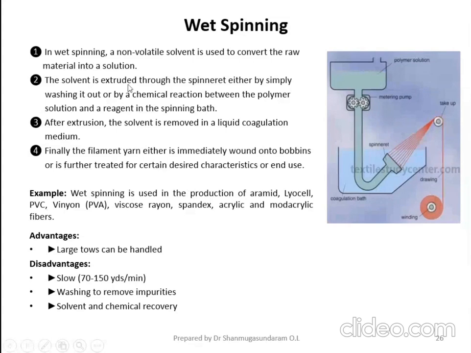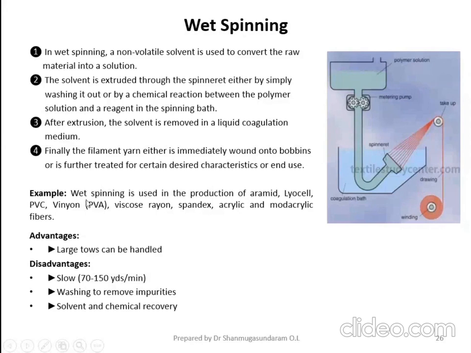So the solvent is extruded through the spinneret either by simply washing it out or by a chemical reaction between the polymer solution and a reagent in the spinning bath. So after extrusion, what will happen? The solvent is removed in a liquid coagulation medium. Finally, the filament is immediately wound onto the bobbin, or you can treat it with some other finishing agent. Depending upon the end use of the material, you can wind it.